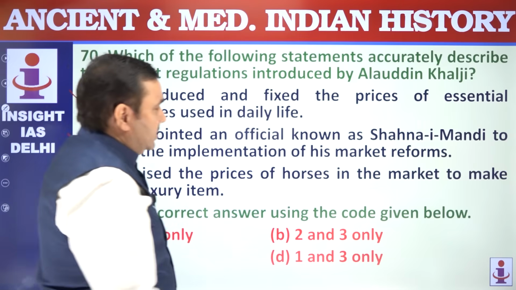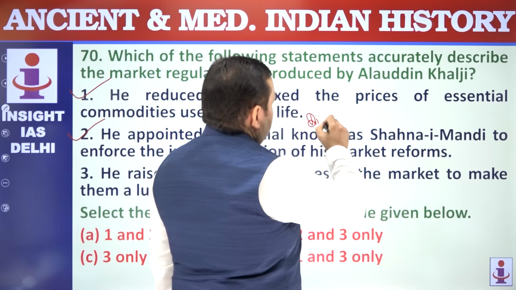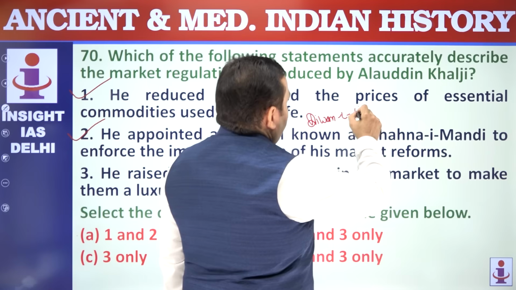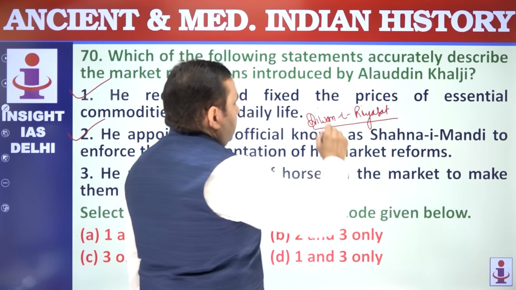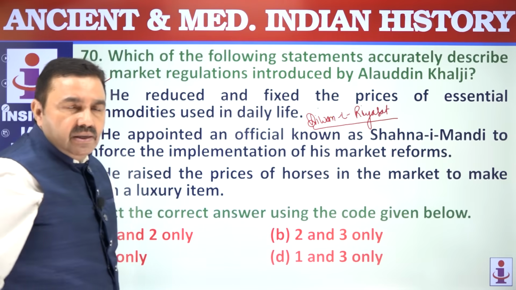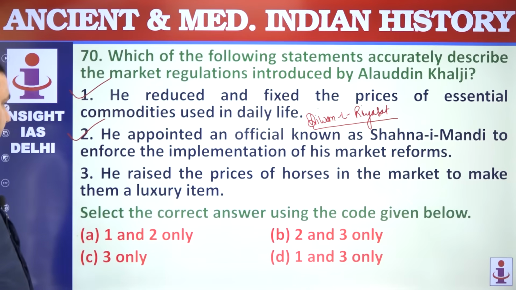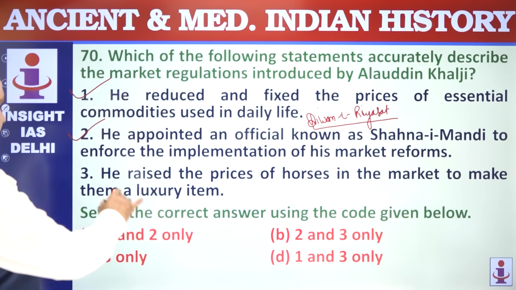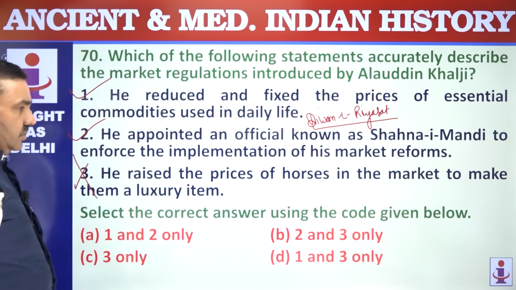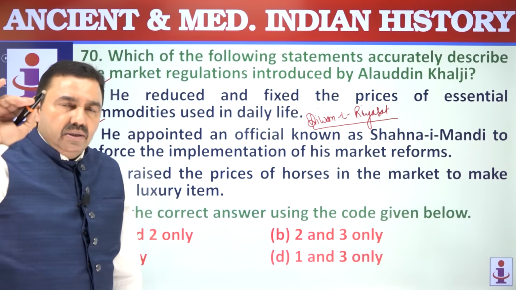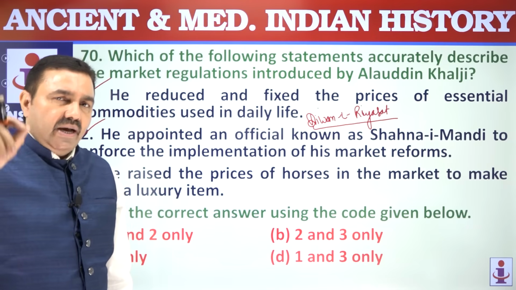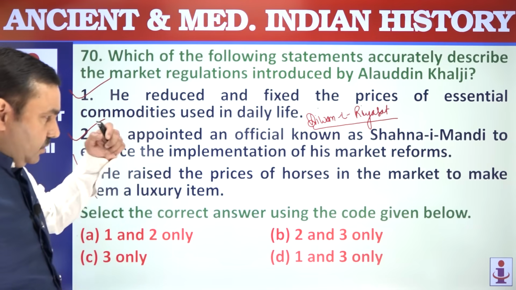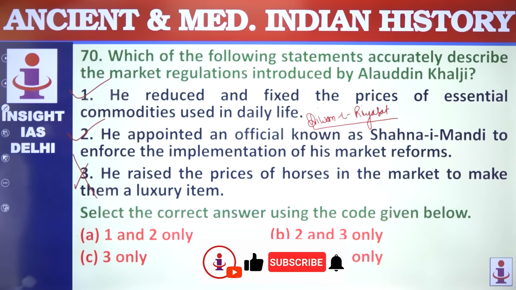A new department known as Diwan-i-Riyasat was created by Alauddin Khilji to implement market regulations. It was headed by Sadr-i-Riyasat, and Shahna-i-Mandi was the police officer, head of the market. He raised the prices of horses. No, he did not raise the price of horses. He controlled the number of horses or the amount of luxury items which a person could buy, though prices were fixed at a very low level. 1 and 2.